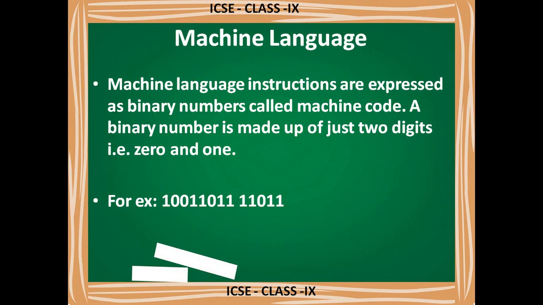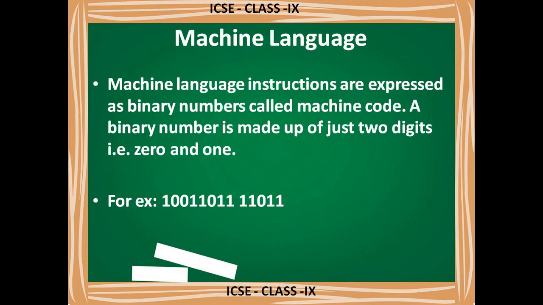So the next point is machine language. As you all know, a computer understands only 0 and 1. A computer doesn't know human language, the language which we are using. It doesn't even know the English language. So don't think that a computer is very clever. Computer IQ is 0. It doesn't know anything. When we pass an instruction, the computer performs according to that instruction. If you give the wrong instruction, you will get the wrong result. If you give the correct instruction, you will get the correct answer.